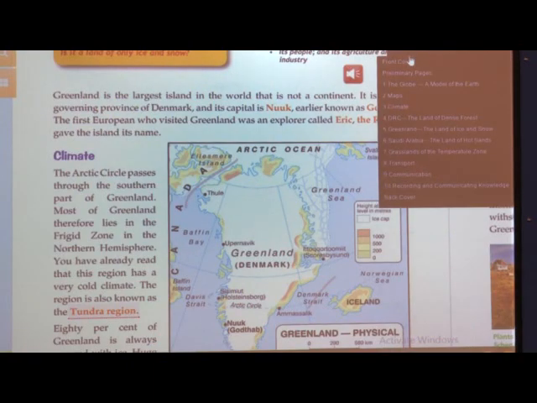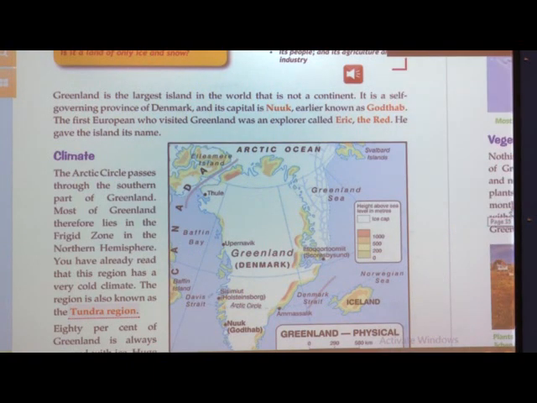Greenland is the largest island in the world. Island means it is surrounded on all sides by water, and it is not a continent. It is a self-governing province of Denmark, and its capital is Nuuk.